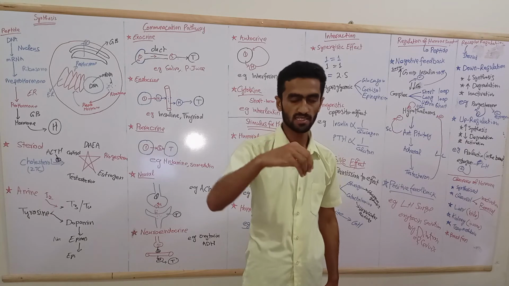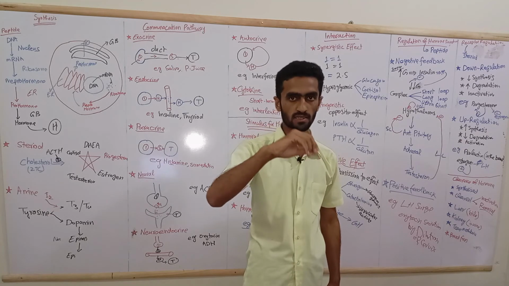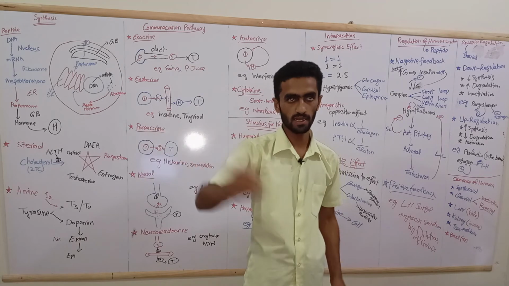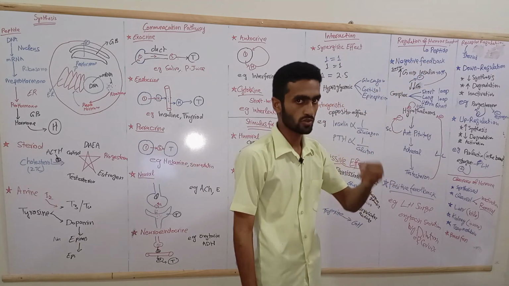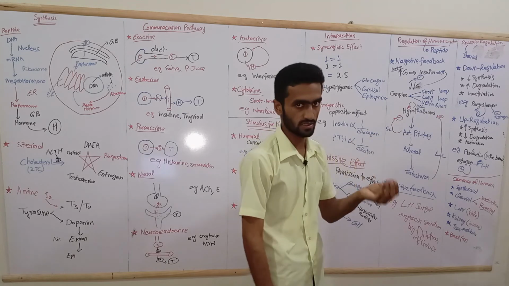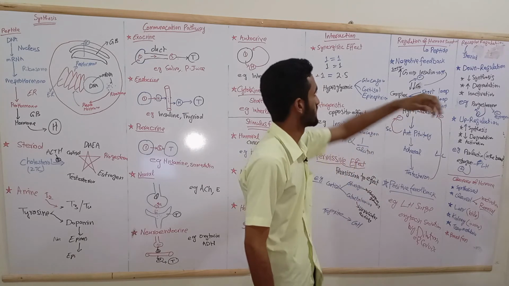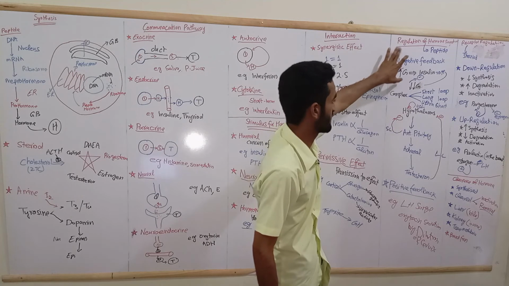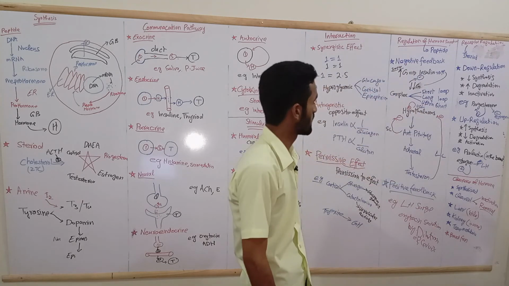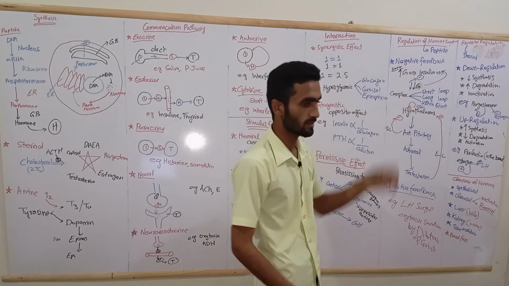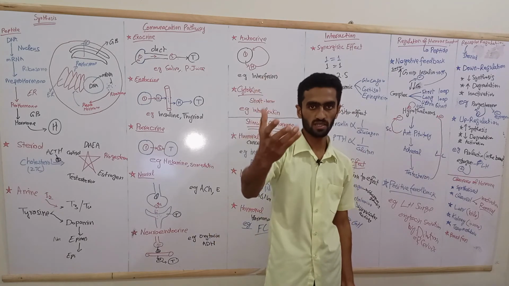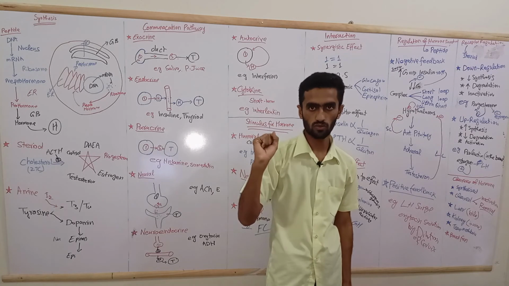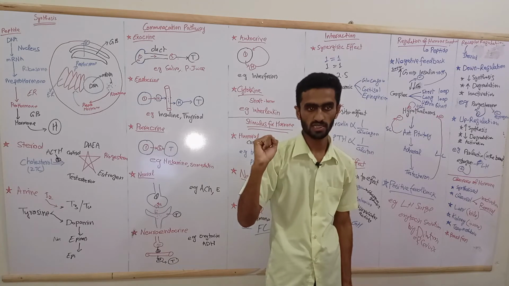They are simply synthesized, released, and finally degraded. But peptides are stored, so their secretion can be regulated by negative feedback or positive feedback. Negative feedback means we are telling someone not to do their work.